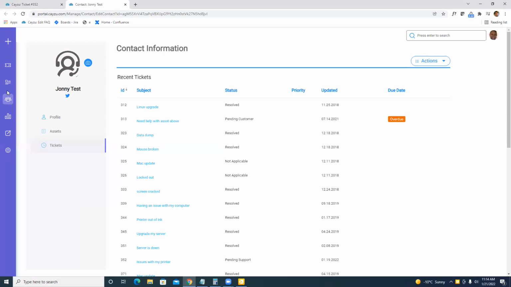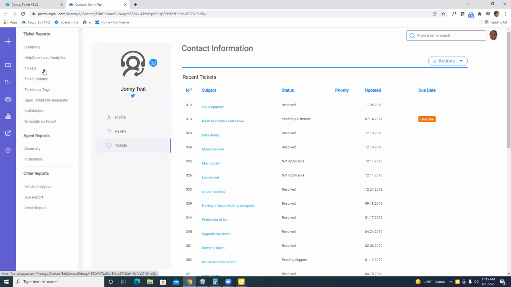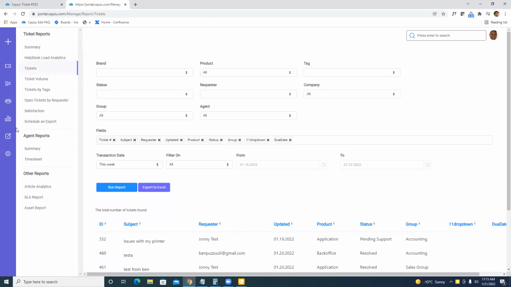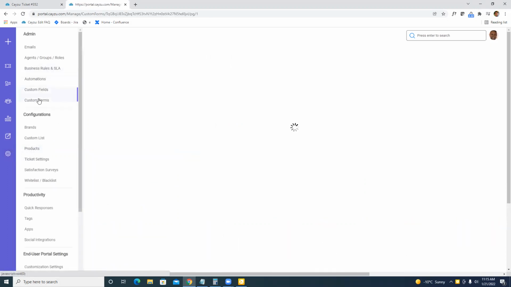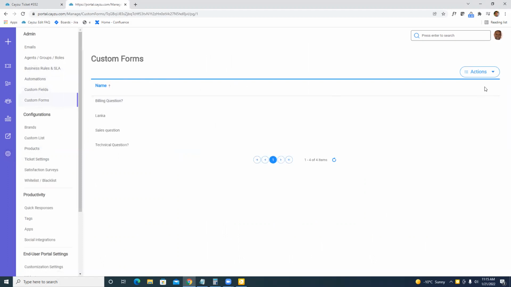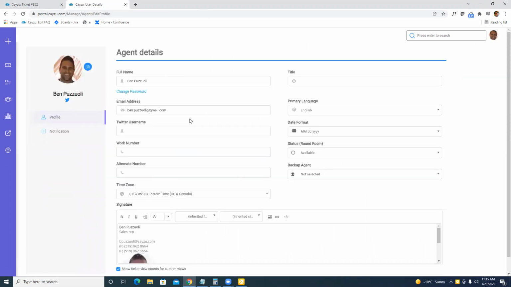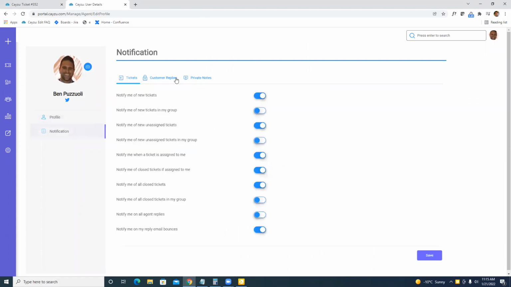Now, the reports and the admin section are now pull-out menus, right? So we could jump to a report here, same concept with the admin, right? Let's just, for example, come to custom forms, same concept, right? Adding the form would be here. Now, other changes under our settings here, again, just layout, and the notifications are now just a bit more split out.